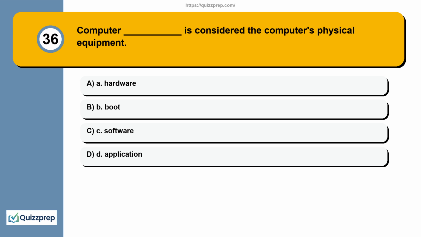Question 36. Computer blank is considered the computer's physical equipment. A. Hardware. B. Boot. C. Software. D. Application.